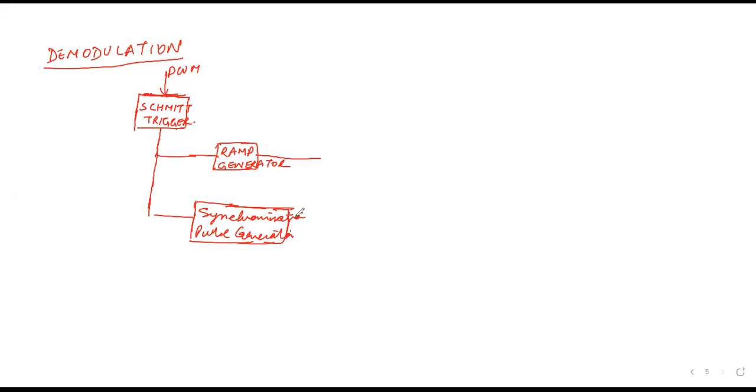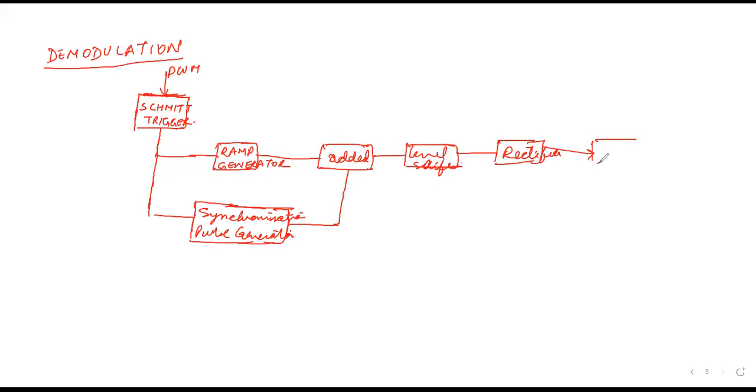And the output that we get will be given to an adder, so that the outputs get added. Then they are given to a level shifter, then a rectifier, and then to a low pass filter.